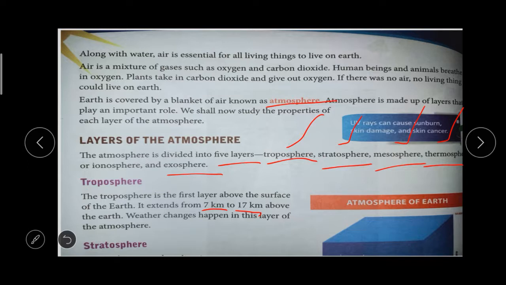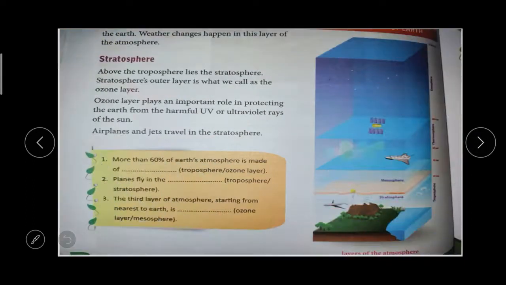Weather changes happen in this layer of the atmosphere, in this layer only. What's the first layer? Troposphere. It is above the surface of the earth and it extends up to 7 to 17 kilometer. Whether it is sunny or cloudy, this layer determines the climate of the area.